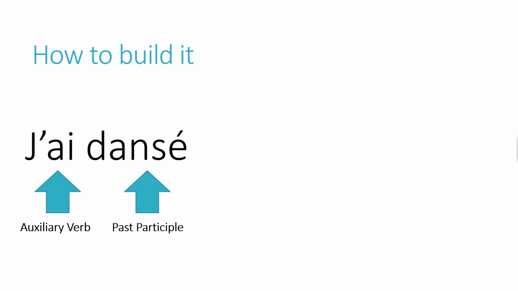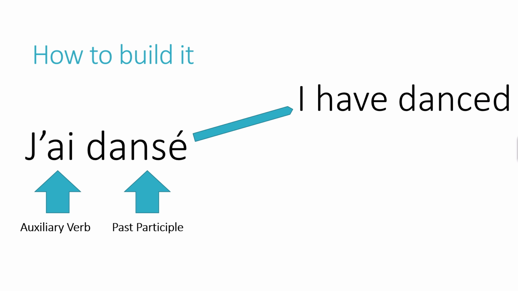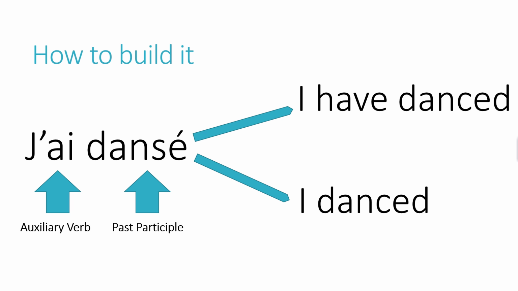The difficulty, as we said before, is that j'ai dansé can be I have danced, so the present perfect, but also the preterite, I danced. Of course, there is a rule for that, and to know which tense we are going to use. Let's start first how to build it.